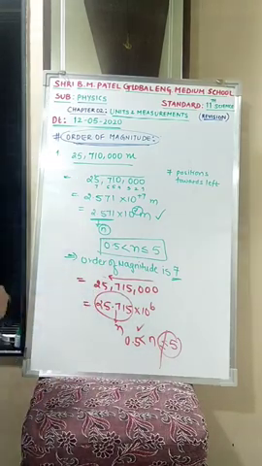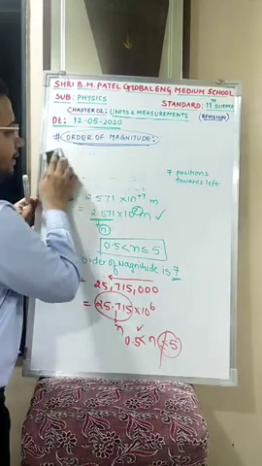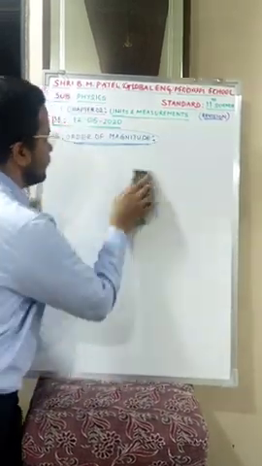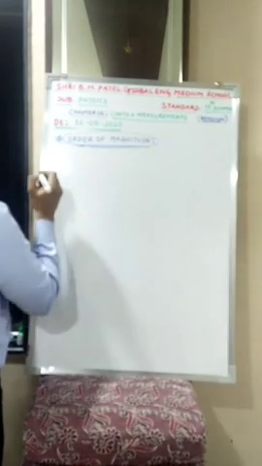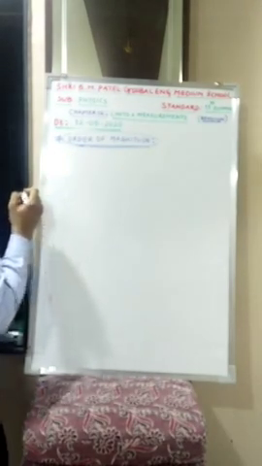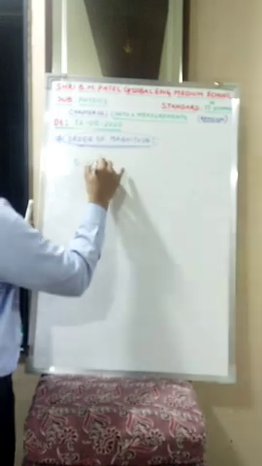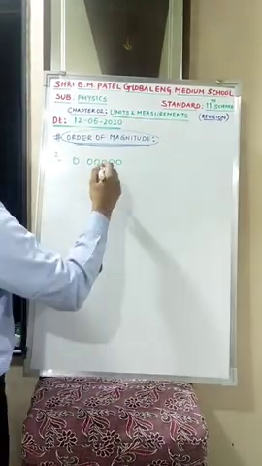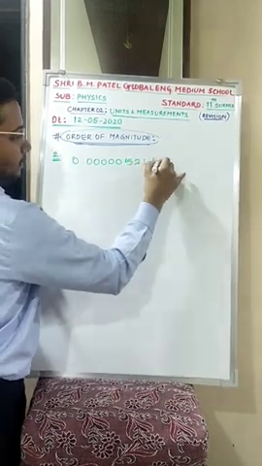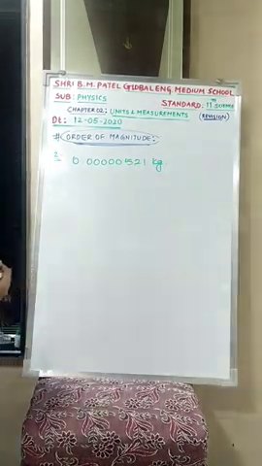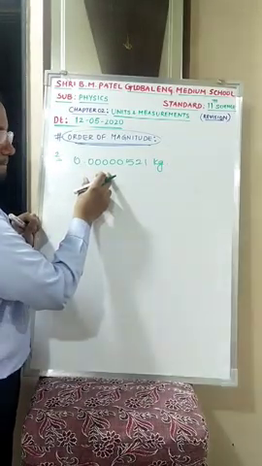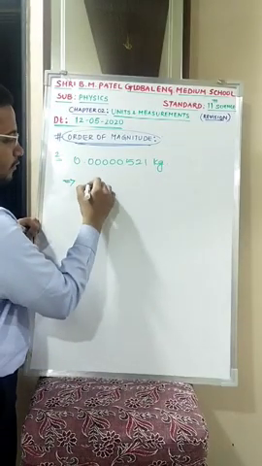Clear? Moving to the next example. Example number 2 that they have asked in the assignment sheet. The second question they have given in the assignment is 0.00045521 kg. Now again see, this value is very small. It is less than 0.5, so I cannot say directly. So I have to convert it.